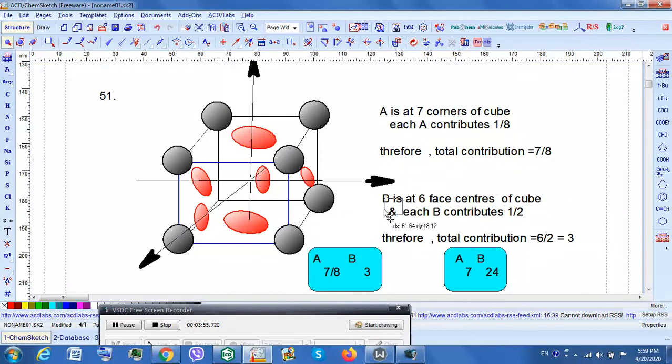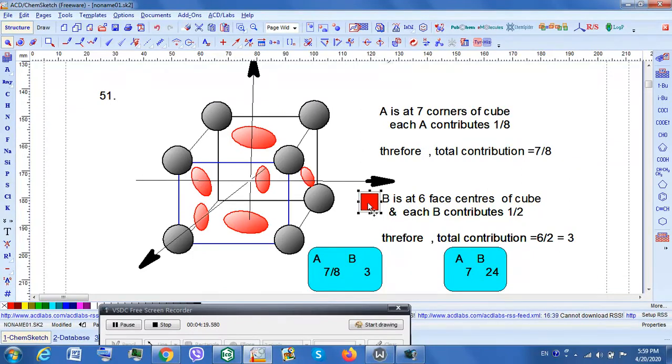Now let's look at these, which are in red. A cube has 6 faces, and each face has half contribution, that is, half to this cube and half to the neighboring cube. Therefore the total contribution by B atoms at the face centers shown in red here is 3.